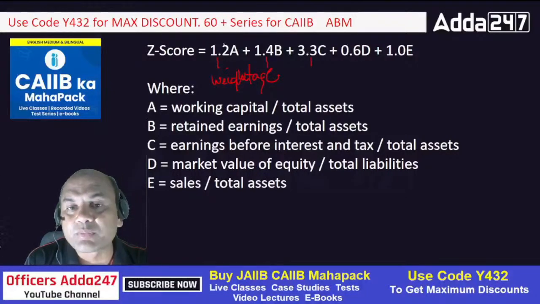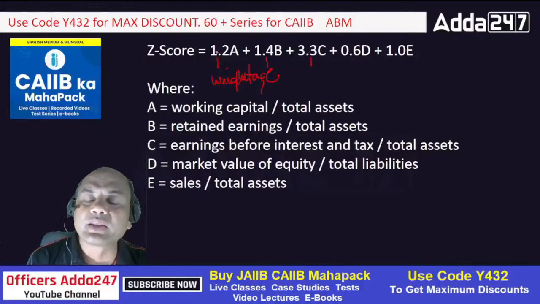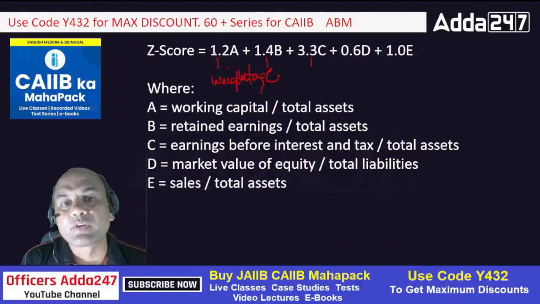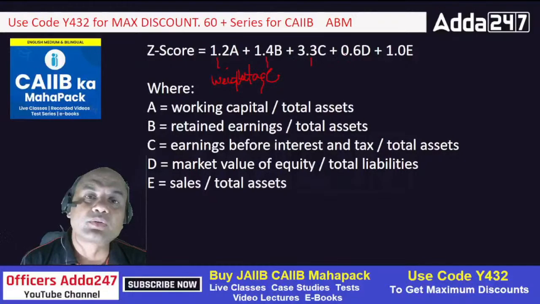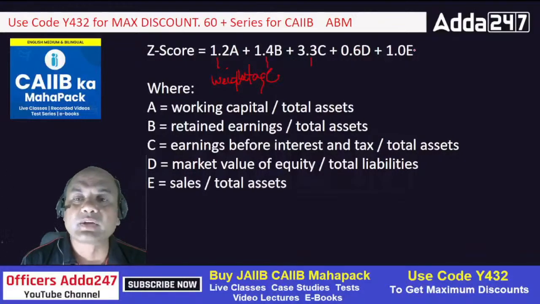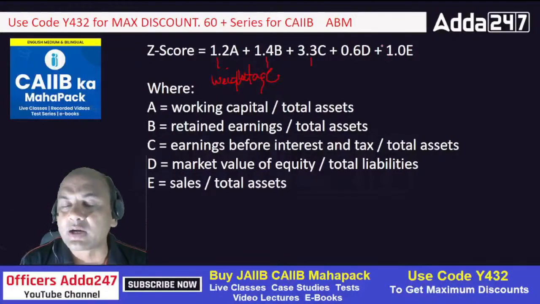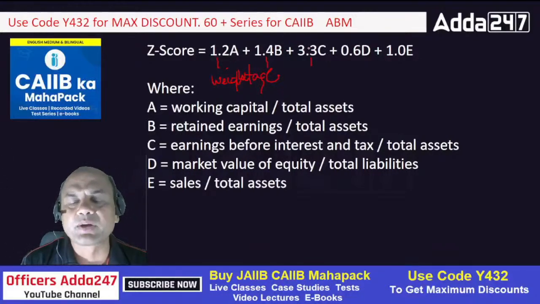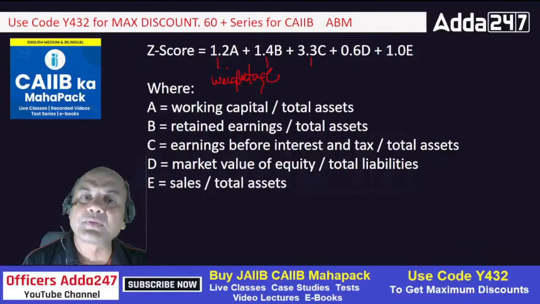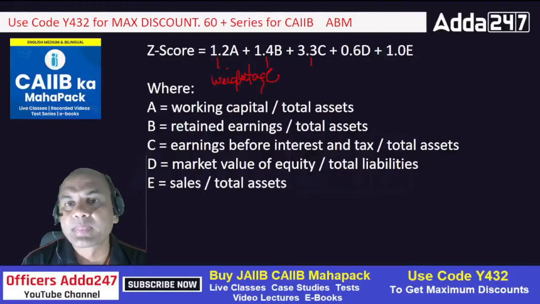You can't give 1.2 to C and 3.3 to A. You have to give 1.2 to A, 1.4 to B, 3.3 to C, 0.6 to D and 1 to E. You have to follow the same sequence; you can't change the sequence of weightages and ratios. Weightage is okay, but what about these A, B, C, D, E? They are the ratios given below. Look at these ratios.